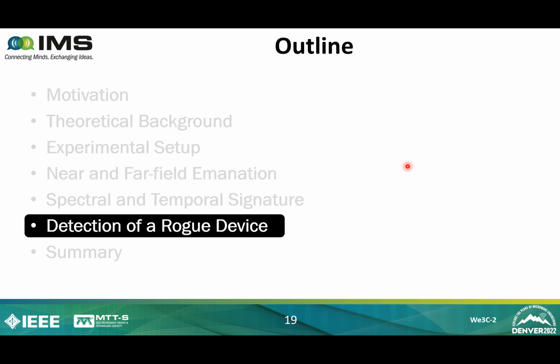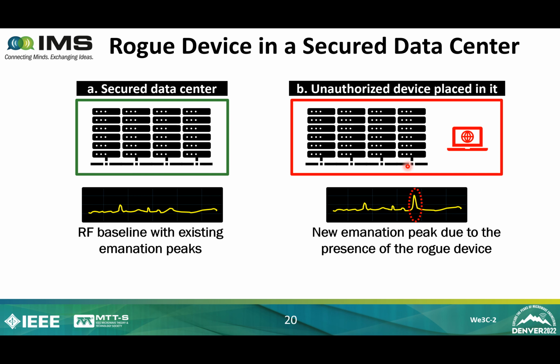Now that we know near and far field emanation pattern and their spectral and temporal signature, we'll use them to detect our rogue device in a secure facility. So the idea is that in a secure data center or cloud server, we have an RF baseline with existing emanations, as I have shown at the bottom here. So this is our secure facility. This is the RF baseline with existing background noise and other emanations and overt signals.